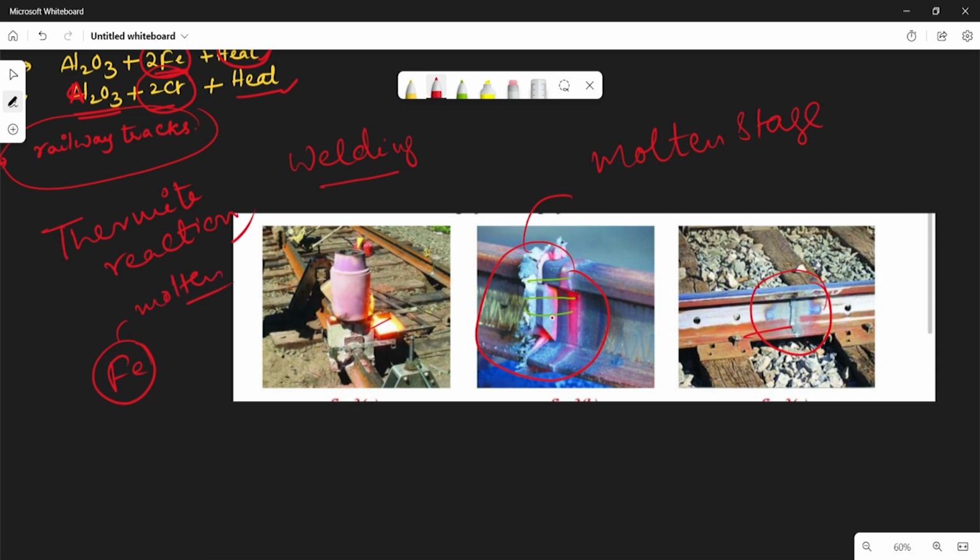It is used in welding railway tracks and machinery parts. This process is called the thermit process, and the reaction is called the thermit reaction. The heat produced and the metals obtained are used for welding railway tracks and other machinery parts. This is one of the important applications you have to remember. And now let us see the next one.